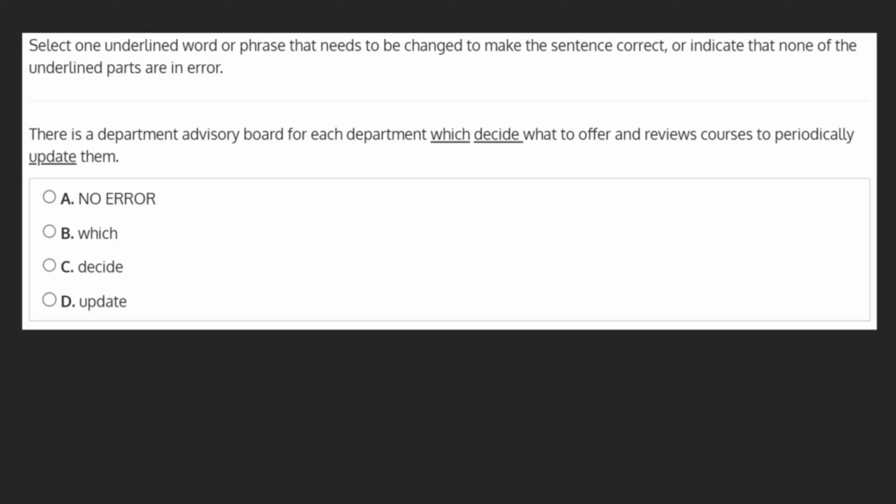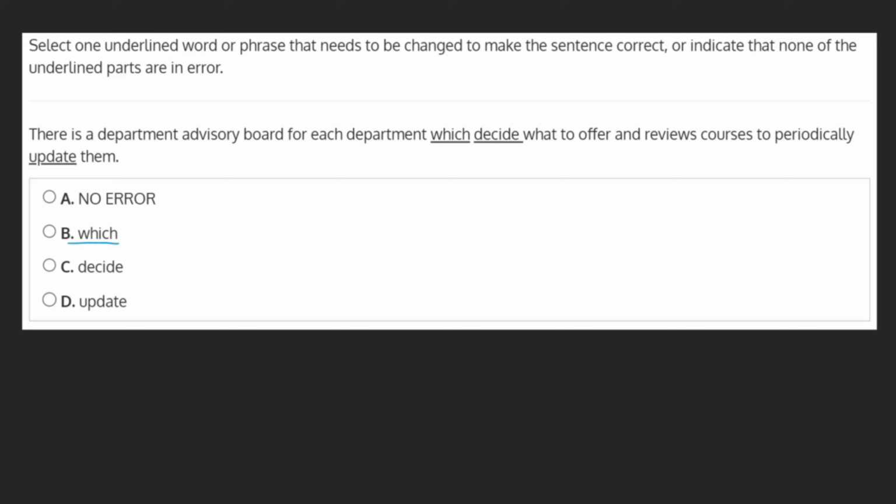Select one underlined word or phrase that needs to be changed to make the sentence correct, or indicate that none of the underlined parts are in error. There is a department advisory board for each department which decide what to offer and reviews courses to periodically update them. Let's go through each choice to see if there's a mistake that needs correcting.